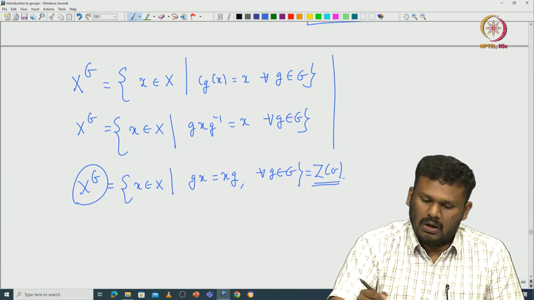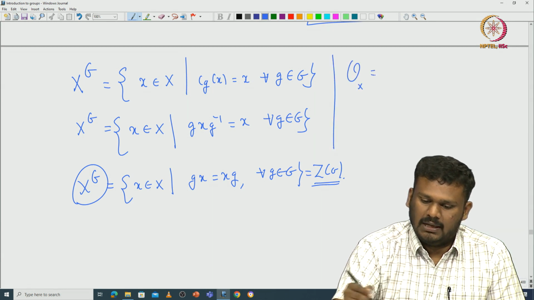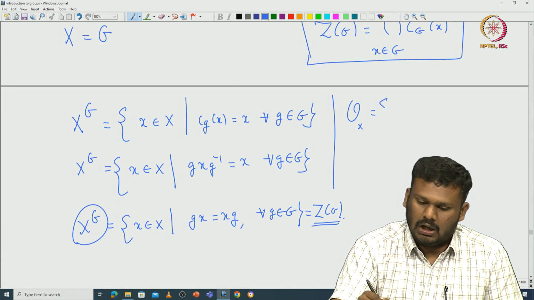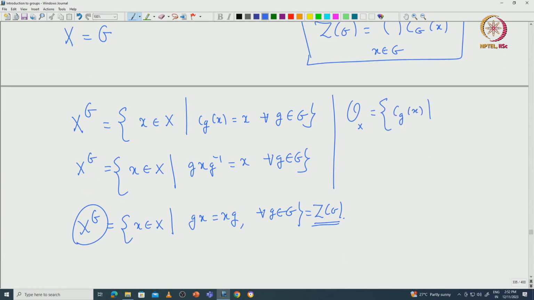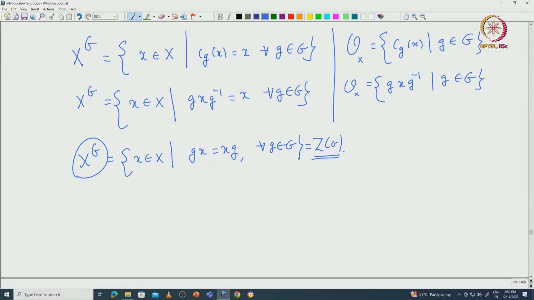Now what is the orbit of some element x? Look at the orbit. The orbit is going to be C_g of x, where g comes from capital G. By definition, the orbit C_g of x is g x g inverse, where g is coming from G. So this is nothing but the conjugacy class of x in capital G. So the orbits are also very special. They are all conjugacy classes, and the fixed point subset is nothing but the center.